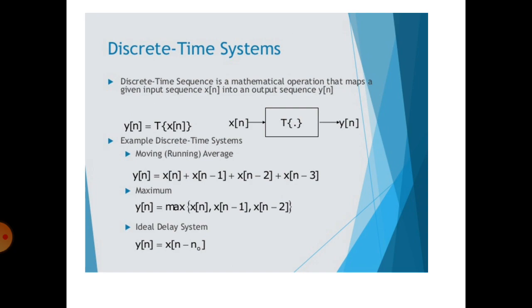Okay, so an example for a discrete time system is the moving average, that is y of n is equal to x of n plus x of n minus 1 plus x of n minus 2 plus x of n minus 3. This is nothing but a discrete time system example. Maximum is nothing but y of n is equal to maximum of x of n, comma, x of n minus 1, comma, x of n minus 2 and so on. The ideal delay system is y of n is equal to x of n minus n naught. So this is nothing but time invariant. This is also an example of a time invariant system. The output and input do not vary with respect to time.